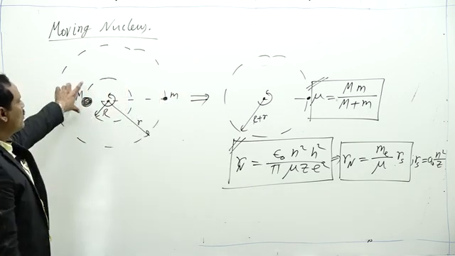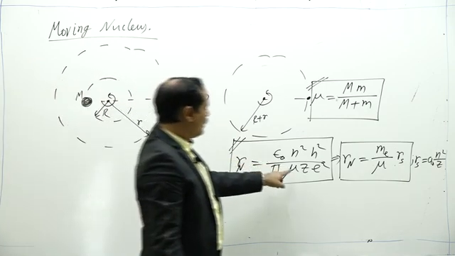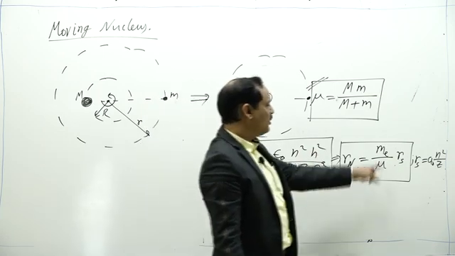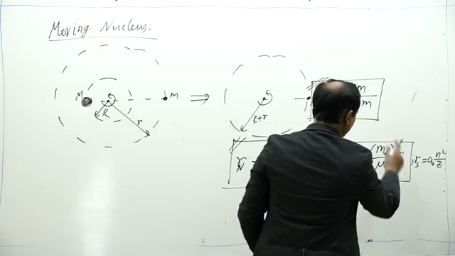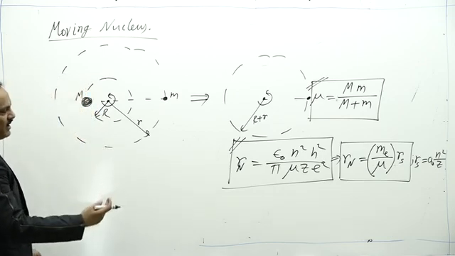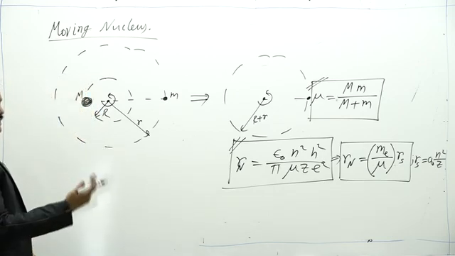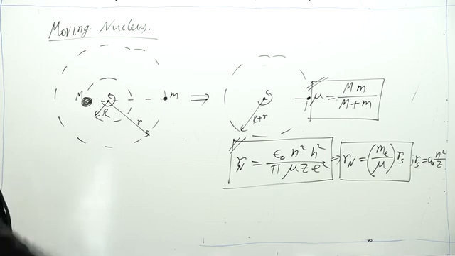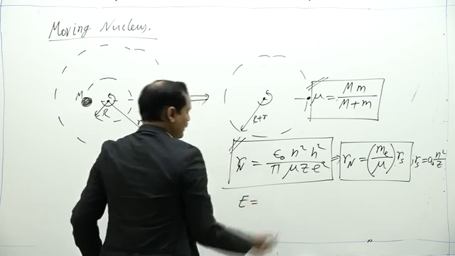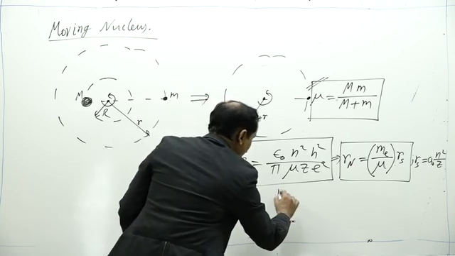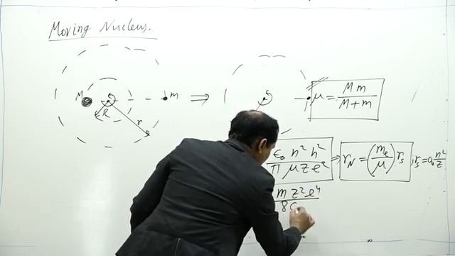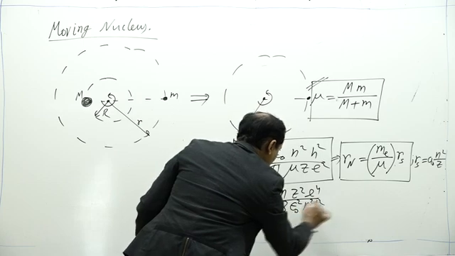So when we consider the nucleus to be moving, we use the reduced mass of the system instead of the mass of the electron, and the formula gets modified accordingly. It is the ratio of the mass of electron to the reduced mass. In a similar manner, other formulas wherever the masses are there can be replaced, as in the case of total energy, which is equal to minus m z square e to the power 4 upon 8 epsilon naught square n square h square.